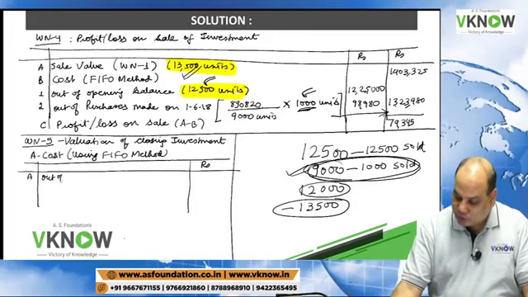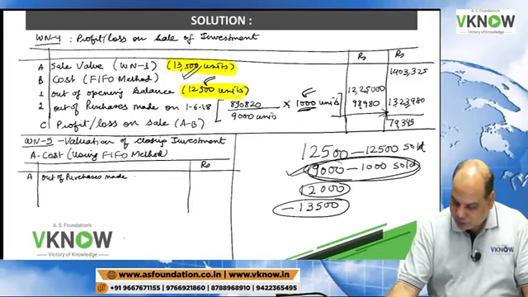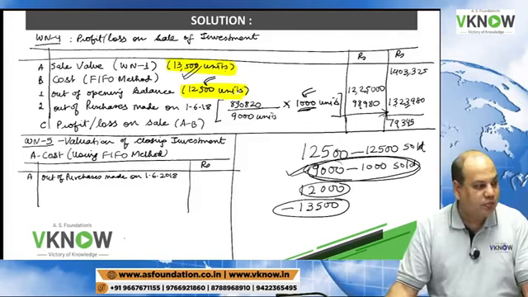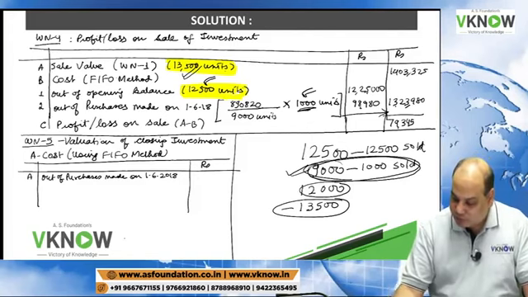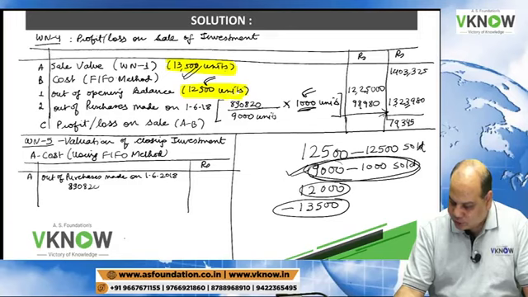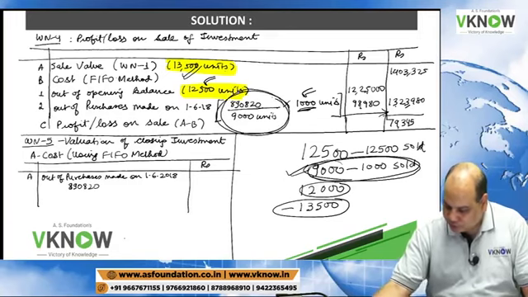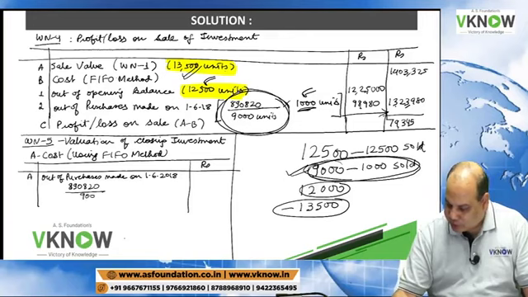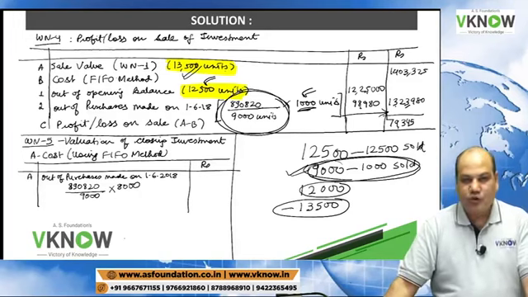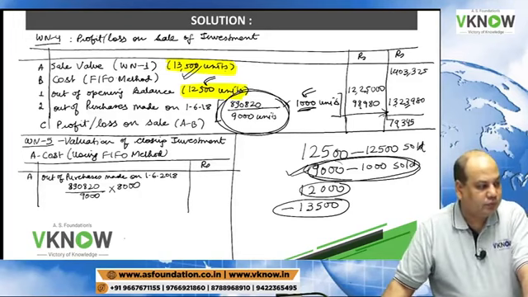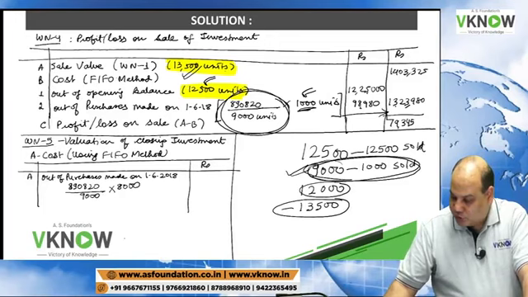So you will write down, out of purchases made on 1st June 18, your calculation will be 8,90,820. Same figure we have written here also. Divide by 9,000, but this time you multiply by 8,000. This will give you the proportionate value.